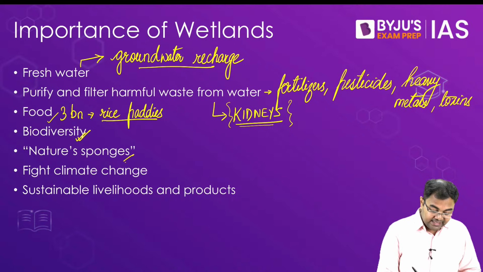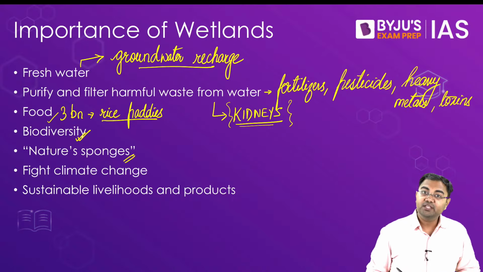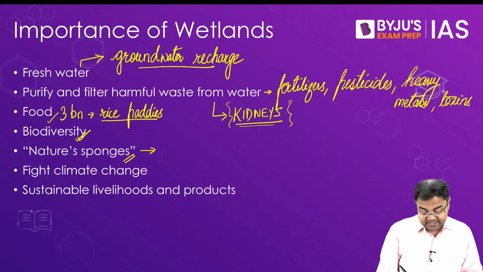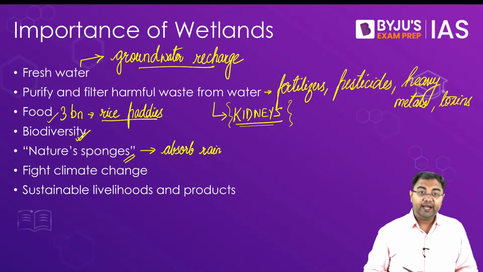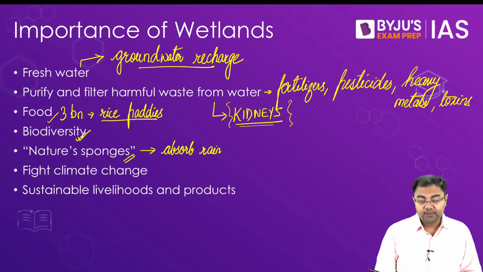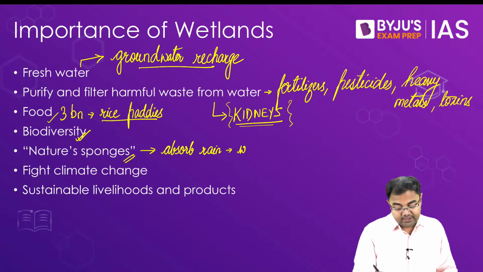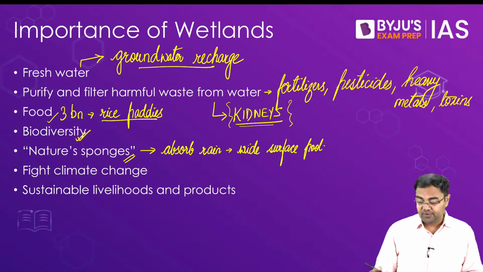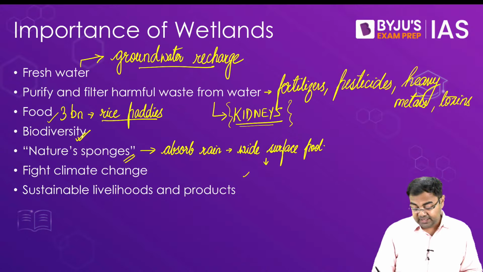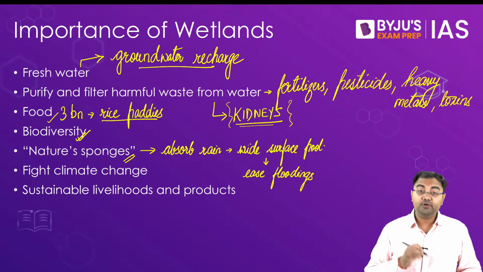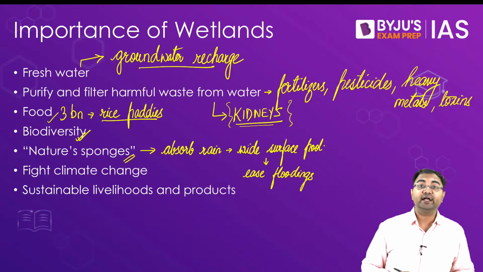Then they are also called nature's sponges. And why are we calling them nature's sponges? Because first of all, they will absorb rainfall, and after absorbing the rainfall, they would provide a very wide surface pool for making sure that they can ease the flooding. This is something that can lead to easing of the floods. So from that perspective also they are important, because that's why we are saying that they act as nature's